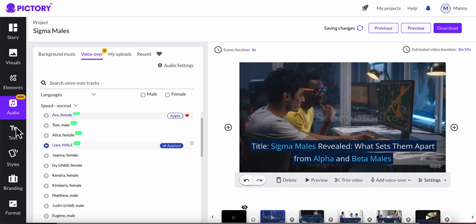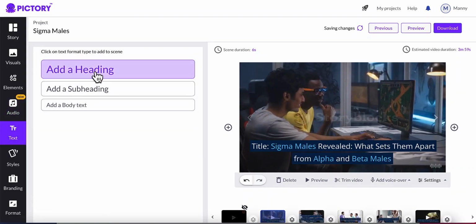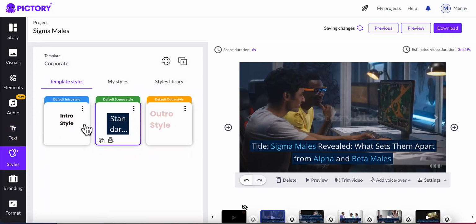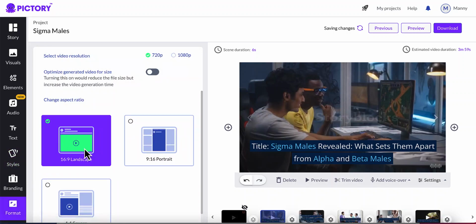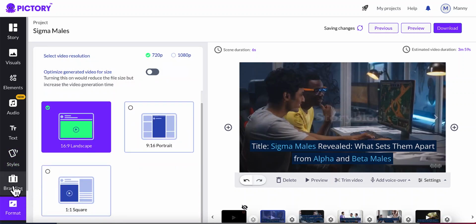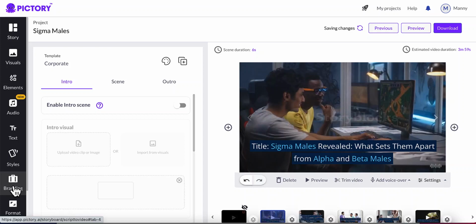And now there are other options here like text. If you click on text, you can add text with different fonts to your video. Style as well. You have intro, outro, and other styles that you can add to your video. You can just go through it. It's pretty simple, nothing really complicated. Branding and formatting. So we are using 16:9 for YouTube video. And the branding. Okay, now let's go and generate our video using Pictory to see how our video actually looks.